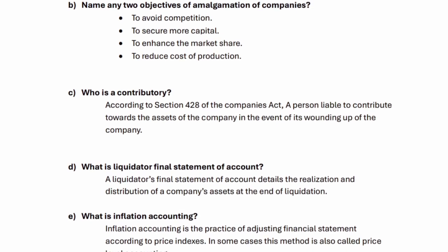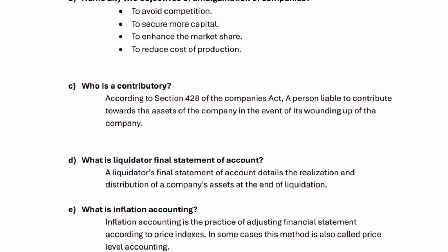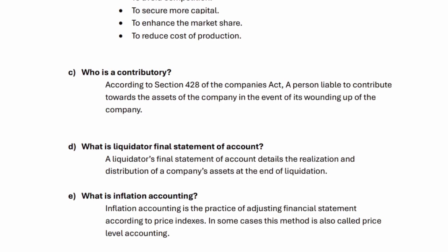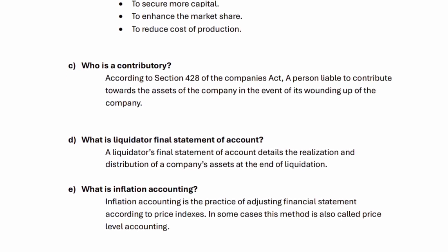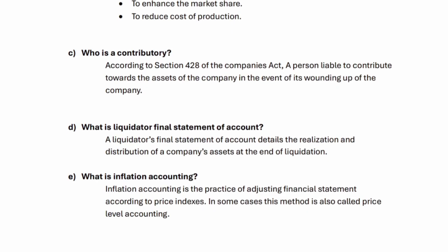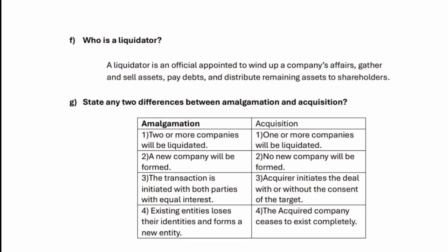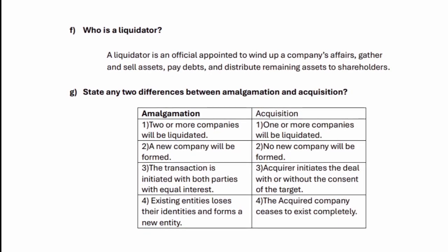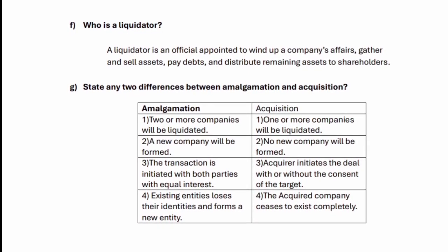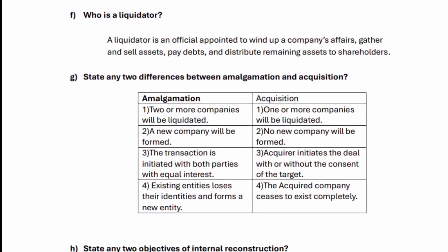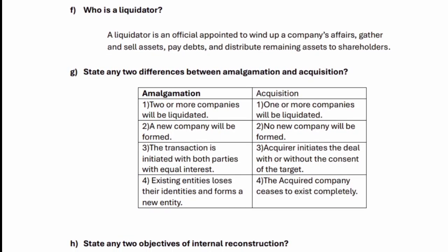E. What is inflation accounting? Inflation accounting is the practice of adjusting financial statements according to price indexes. In some cases, this method is also called price level accounting. F. Who is a liquidator? A liquidator is an official appointed to wind up a company's affairs, gather and sell assets, pay debts, and distribute remaining assets to shareholders.